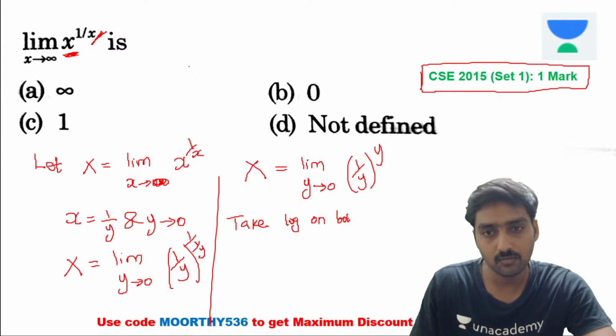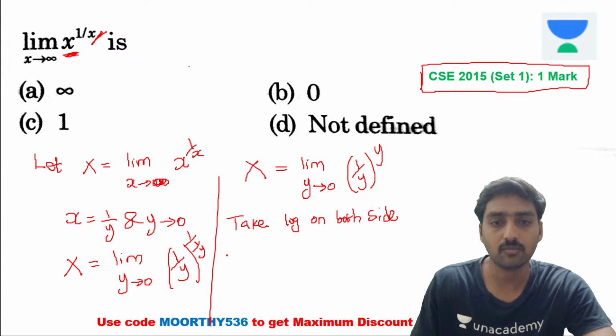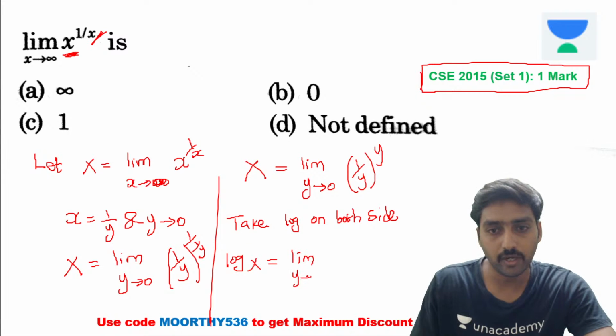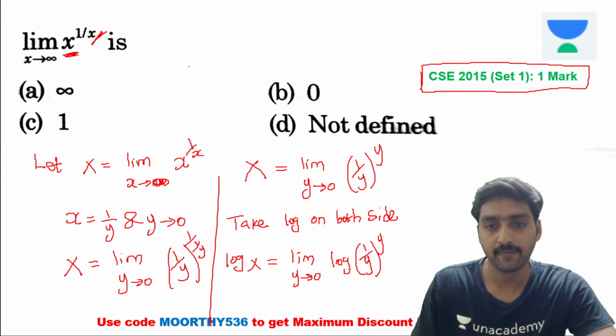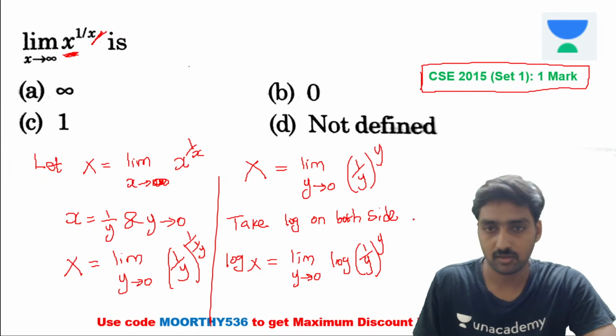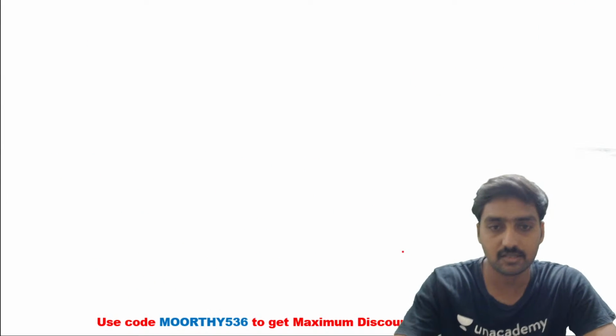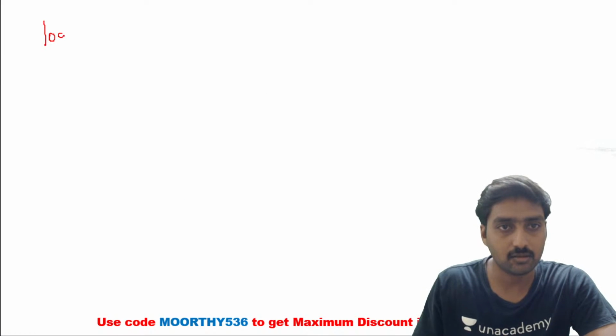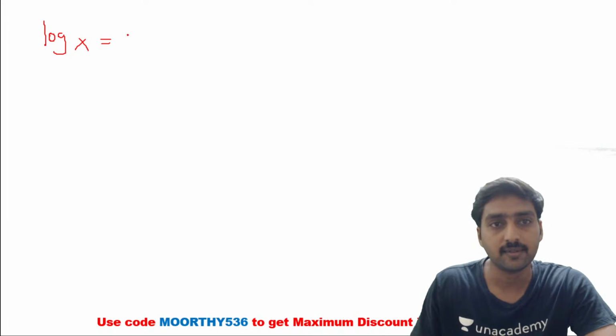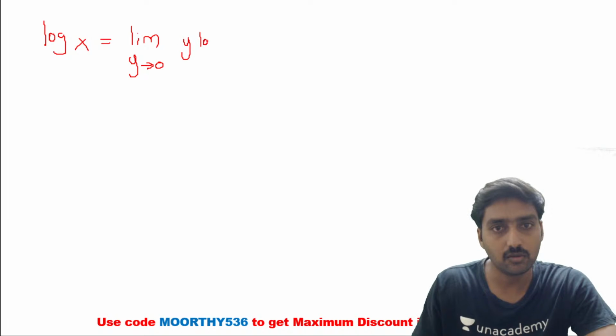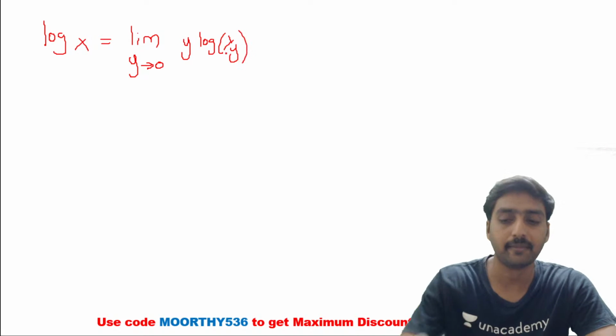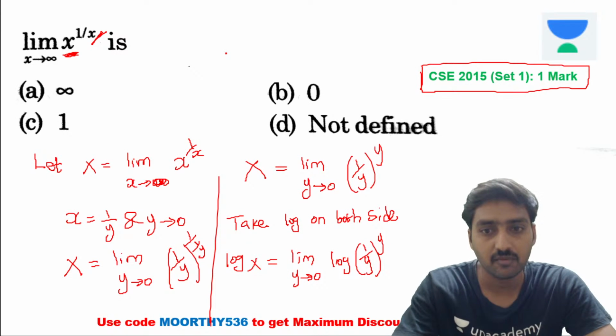While taking the log on both sides, logarithmic of capital X is equal to limit y tends to 0, logarithmic of 1 divided by y power y. Now we are going to apply one method. So what method we are going to apply? Listen, from this step, logarithmic of capital X is equal to limit y tends to 0, y into logarithmic of 1 divided by y. We are substituting the value here.